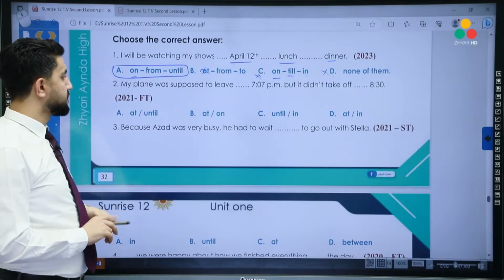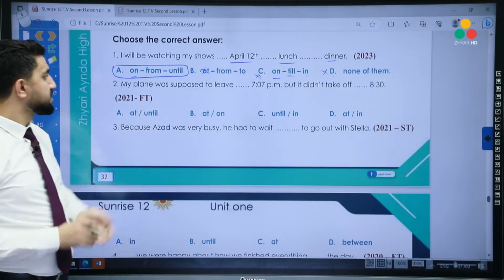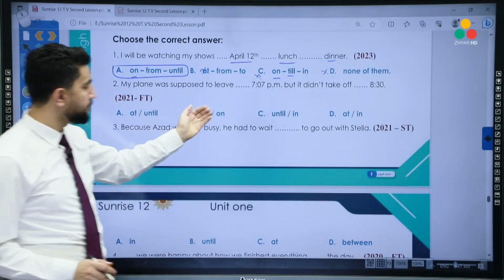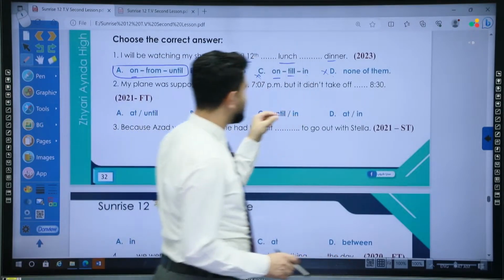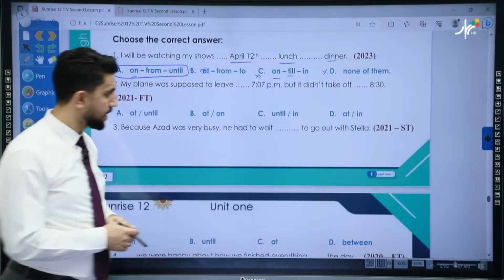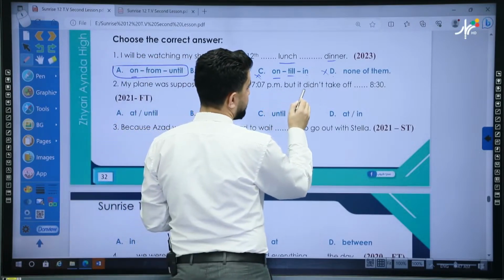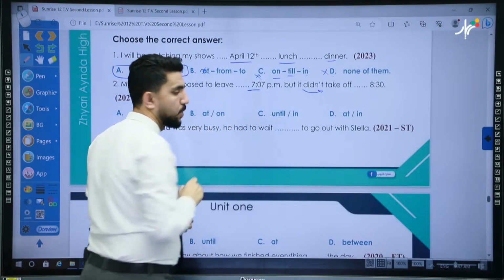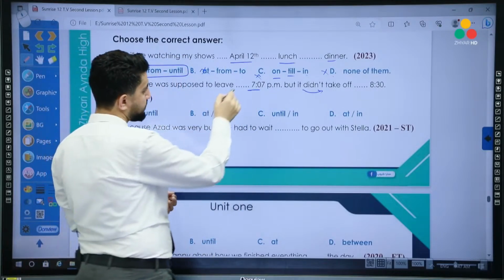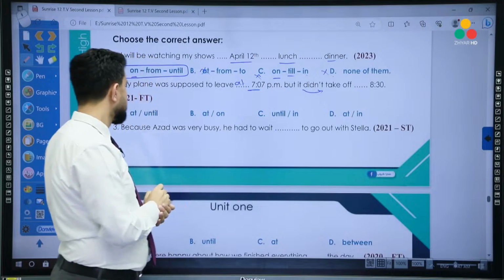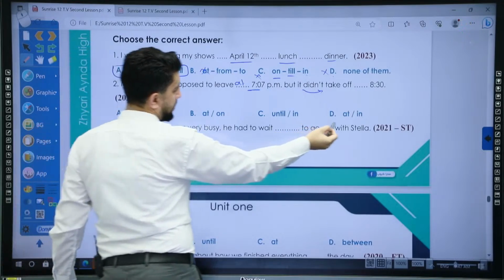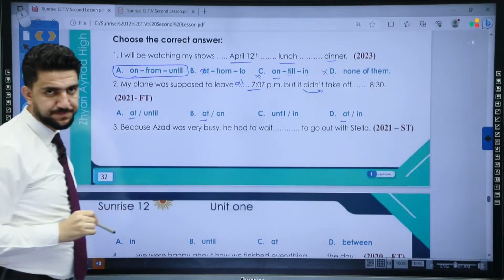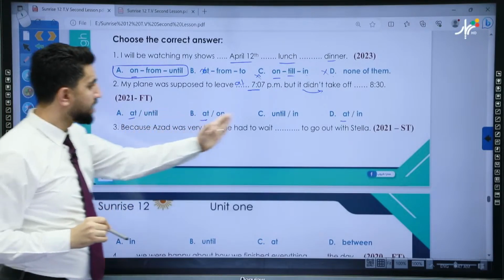Number two, which one do you think is the correct answer? My plane was supposed to leave 7 p.m. but it didn't take off. Okay, since we have negative here, okay, look at here. What do we have here? Time. What do we use it with time? At, right? Very good. So which one is at? This one is at, this one is at, this one is at, right? Okay, so we have three at.